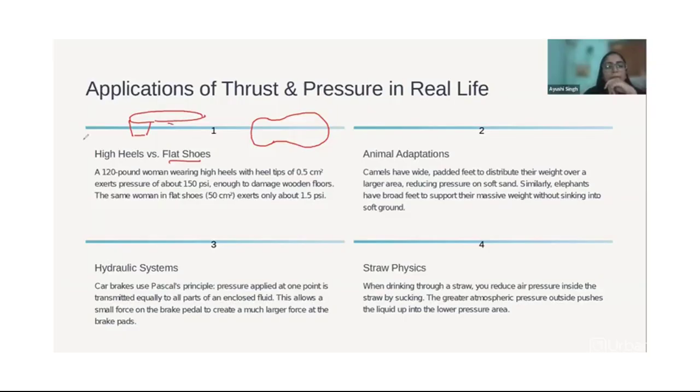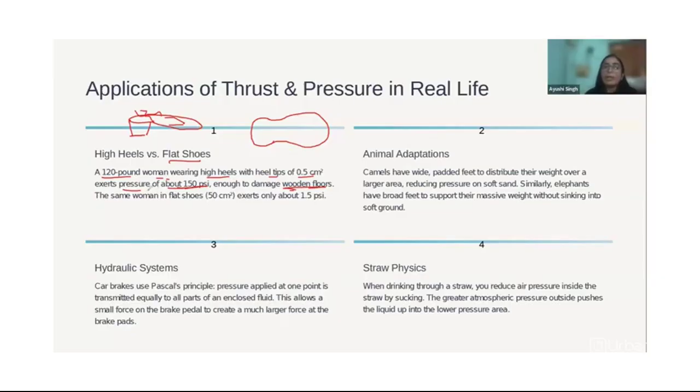This is not a good representation of heels, but you can just imagine something like this, some pattern design. This has less area, right? So a 120-pound woman wearing high heels with heel tips of around 0.5 square centimeter exerts a pressure of about 150 psi, enough to damage a wooden floor.